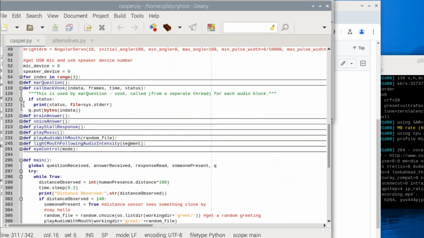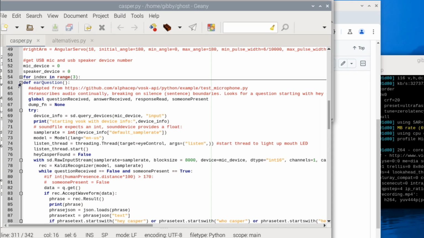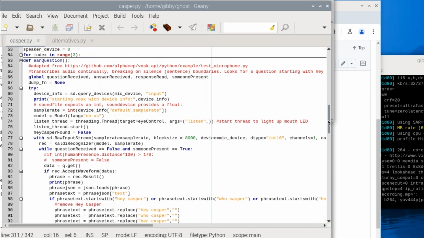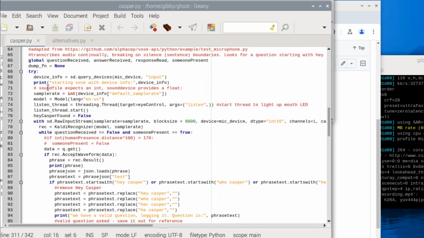And so if we go up and look at the ear question thing right here, this is using Vosk. Everything that's in here is this try loop right here. This is the actual important step. We are listening at this point, and we're doing a raw input stream, a sound device raw input stream, and then it goes to this Kaldi recognizer right here.